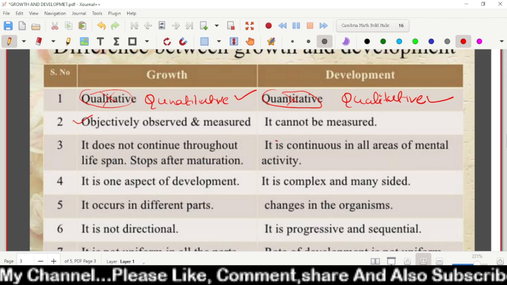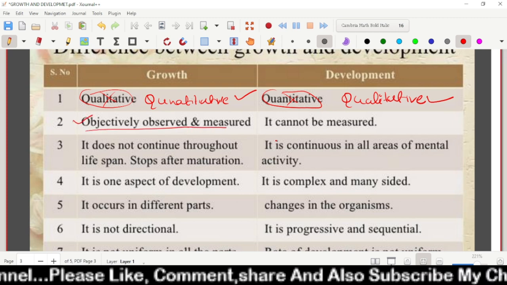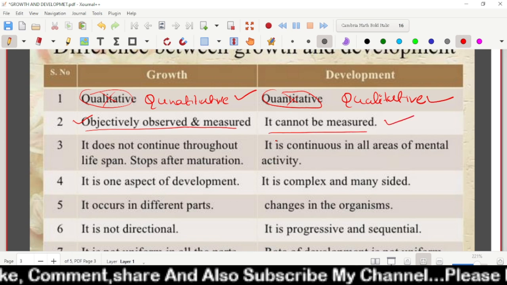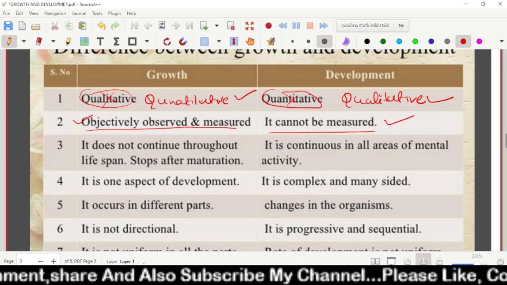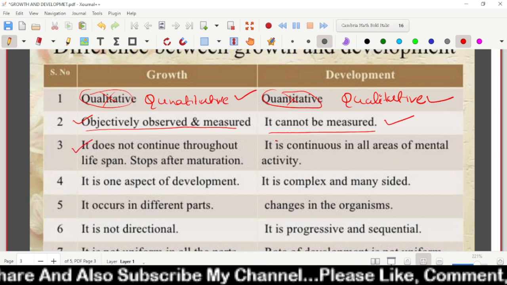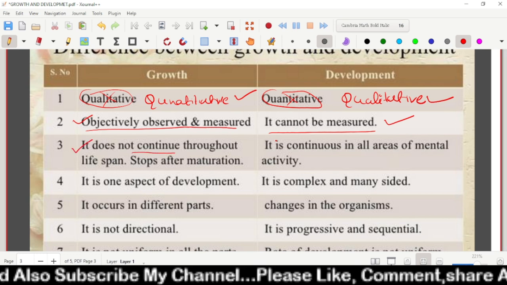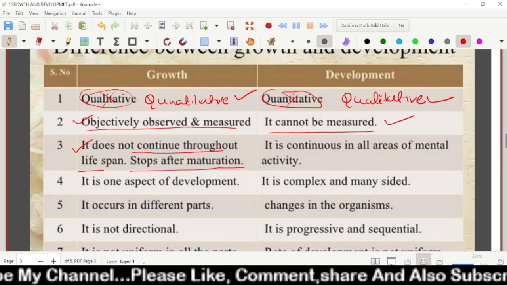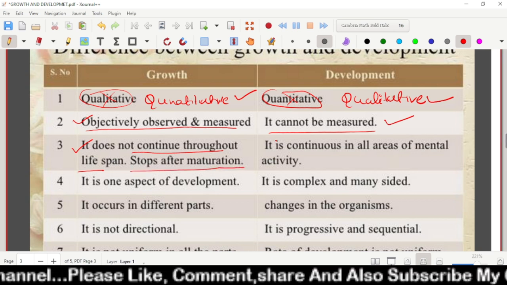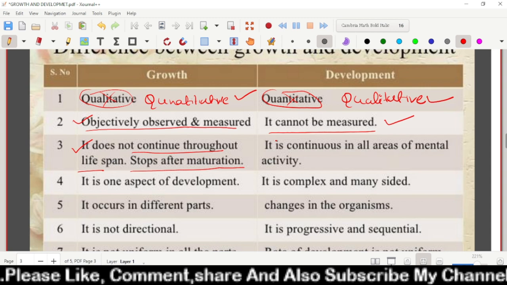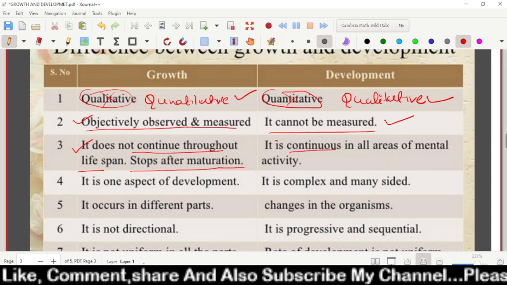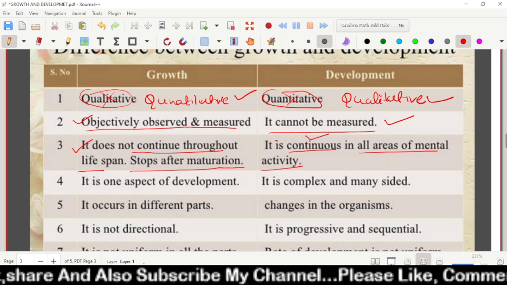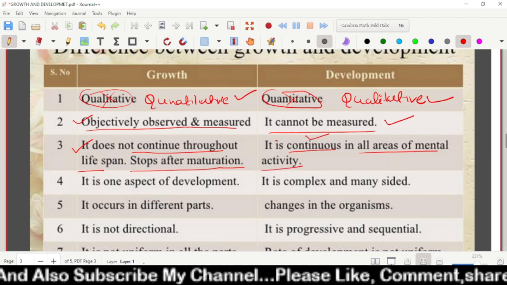Growth can be objectively observed and measured by seeing. Development cannot be measured. Growth does not continue throughout the lifespan. It stops after maturation, at the attainment of maturation, or at adolescence we can say. Development is continuous in all the areas of mental activity.